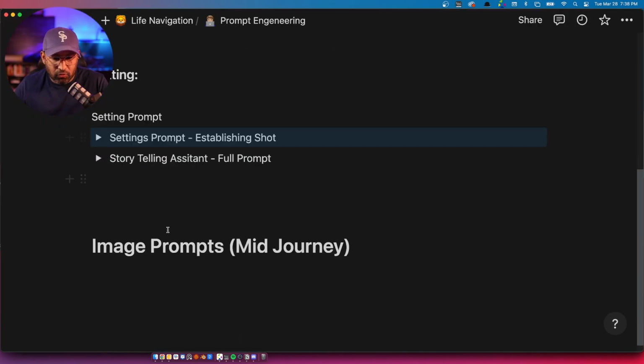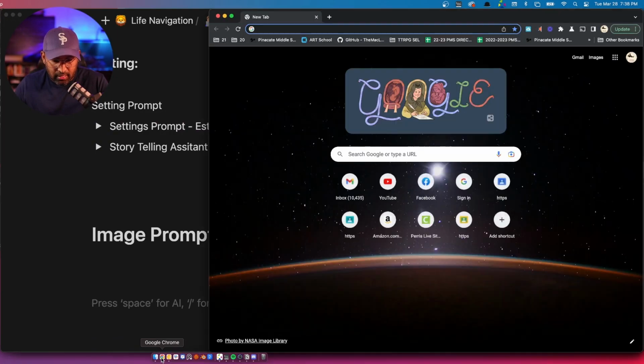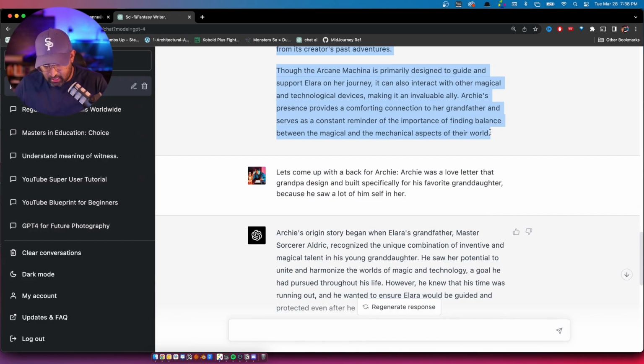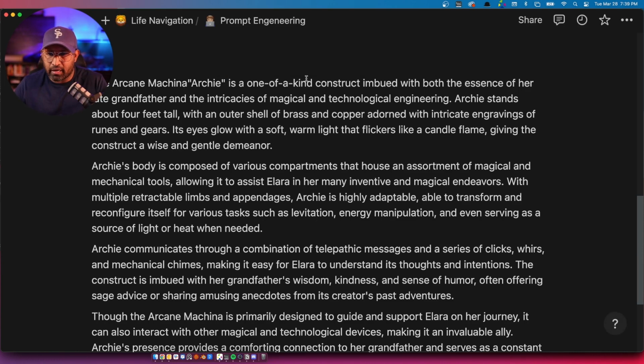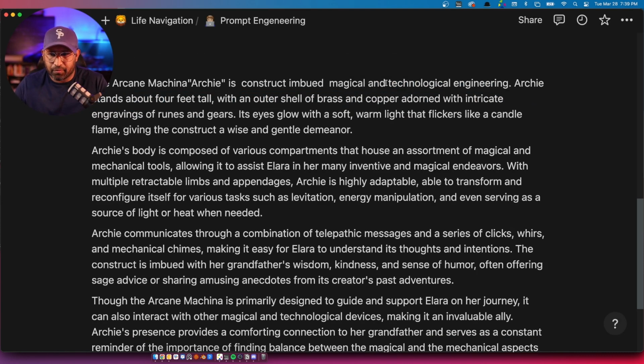I'm gonna have to take this, let's come over here and come up with a description for Archie here. So all I'm going to do is jump into my description of Archie, and we're only going to take the good stuff. The arcane machinery Archie is a one-of-a-kind construct. It's a construct imbued with magical technology and engineering. I like that.